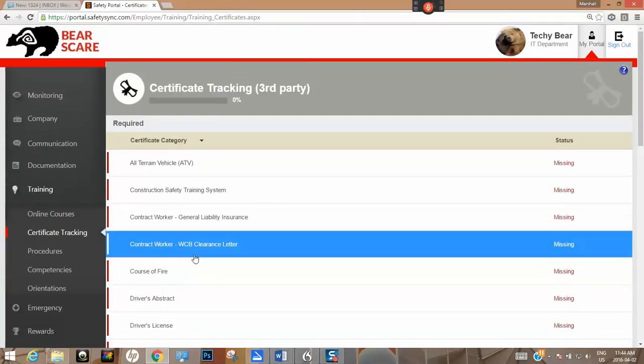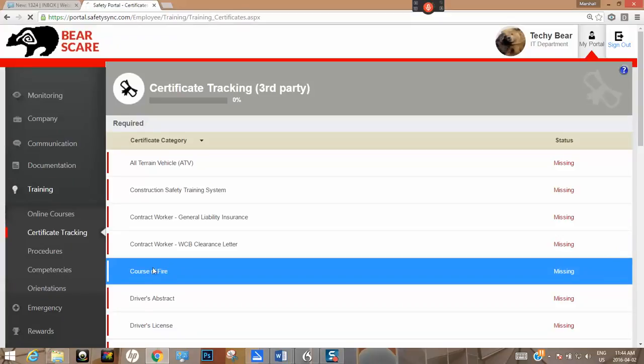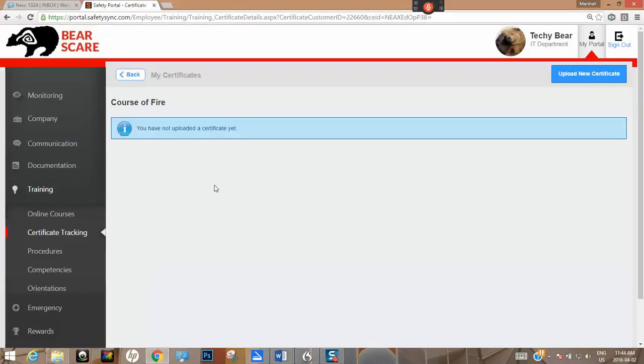So you're going to put in a certificate. Let's take, for example, Course of Fire. For those of you who did the Course of Fire, I will be putting these ones in, so anything that you don't have a physical certificate for, don't worry about it. I'm not doing these ones on paper, I made them all electronically, so I will put these in for you.